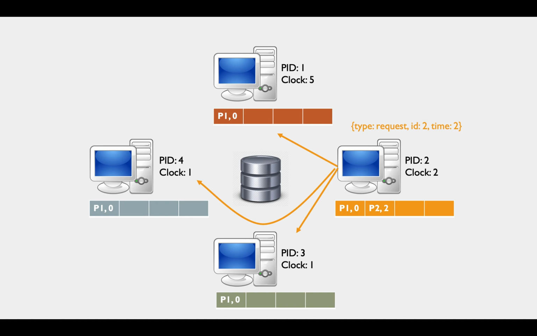In this case, let's say that process 2 would like to access the resource. So it increments its clock value and sends a request to every other process. It also adds that request to its own queue.